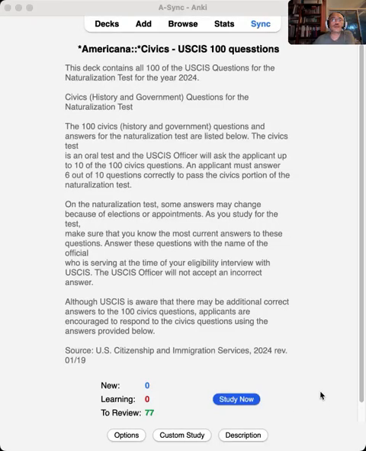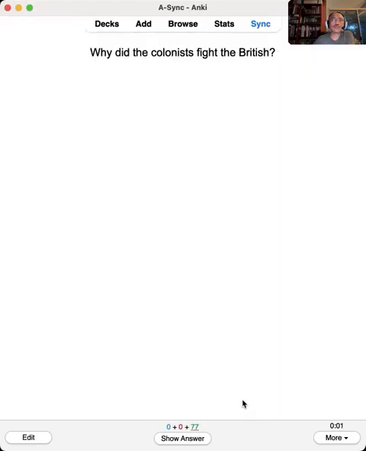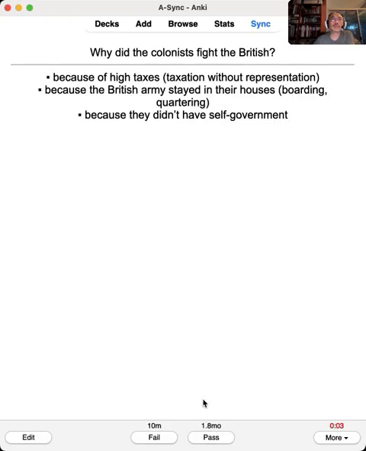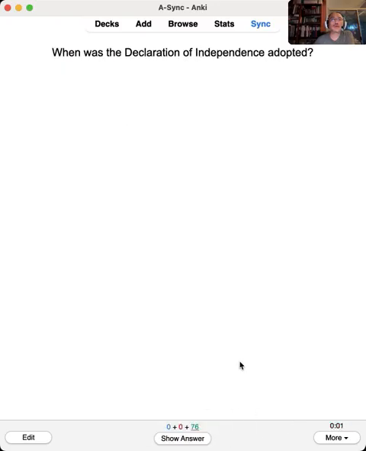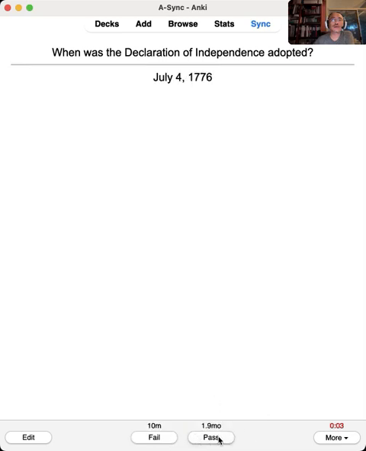Okay, I'm going to review USCIS 100 questions in Anki. Why did the colonists fight the British? They're not happy about taxation without representation. High taxes, taxation without representation. Okay, pass. When was the Declaration of Independence adopted? 1776, July 4th. Okay.